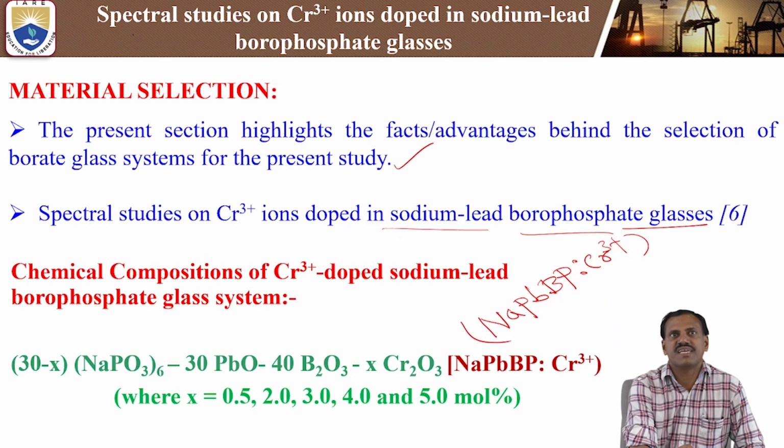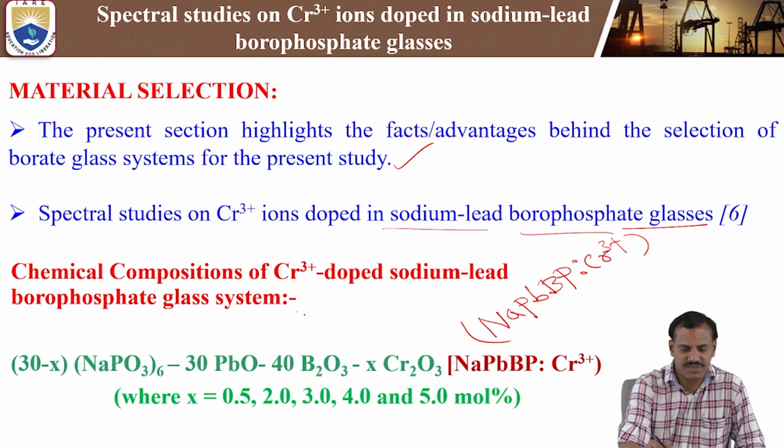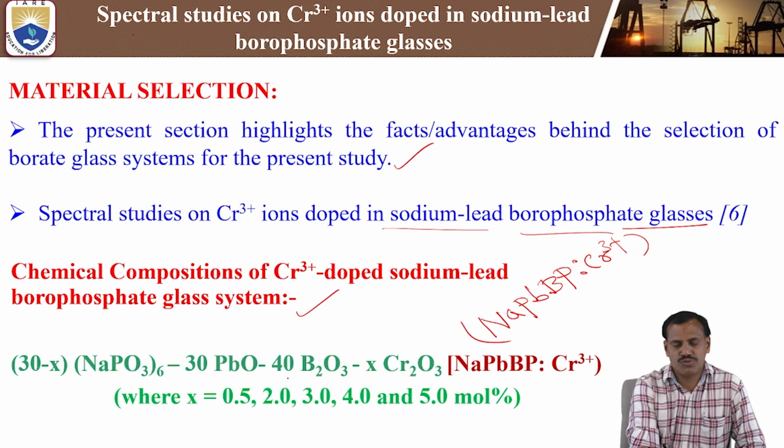In our study, the main chemical composition of the chromium 3+ doped sodium lead borophosphate glass system is shown below. We are taking sodium phosphate, NaPO3, lead oxide PbO, boron trioxide B2O3 40%, and chromium trioxide Cr2O3. First is 30 minus X of sodium phosphate, 30 mole percent of lead oxide, the remaining 40% of boron trioxide, and X mole percent of chromium trioxide.